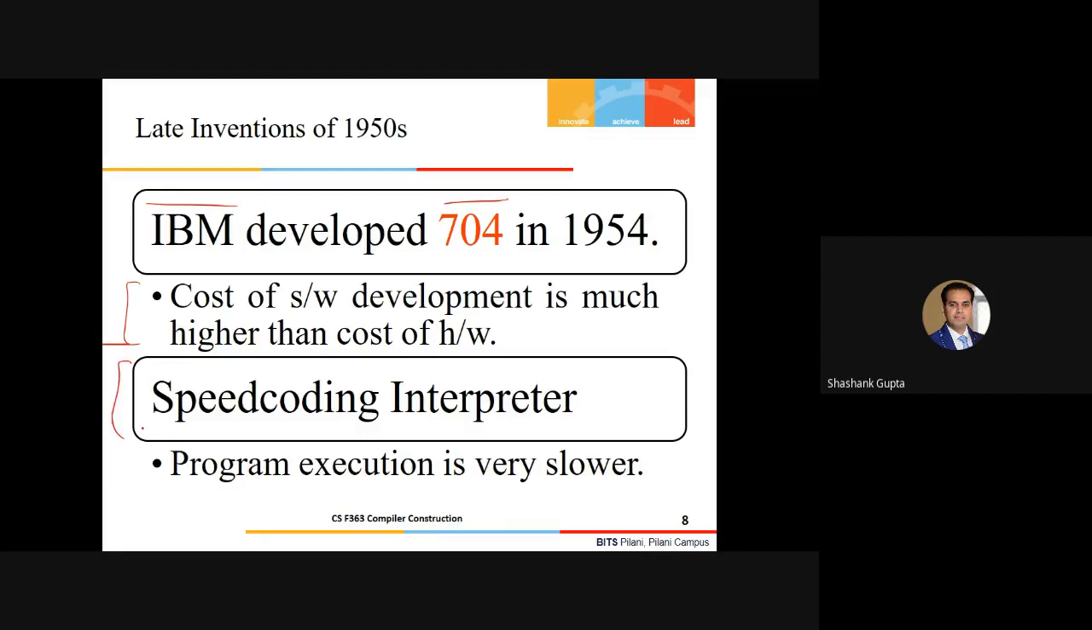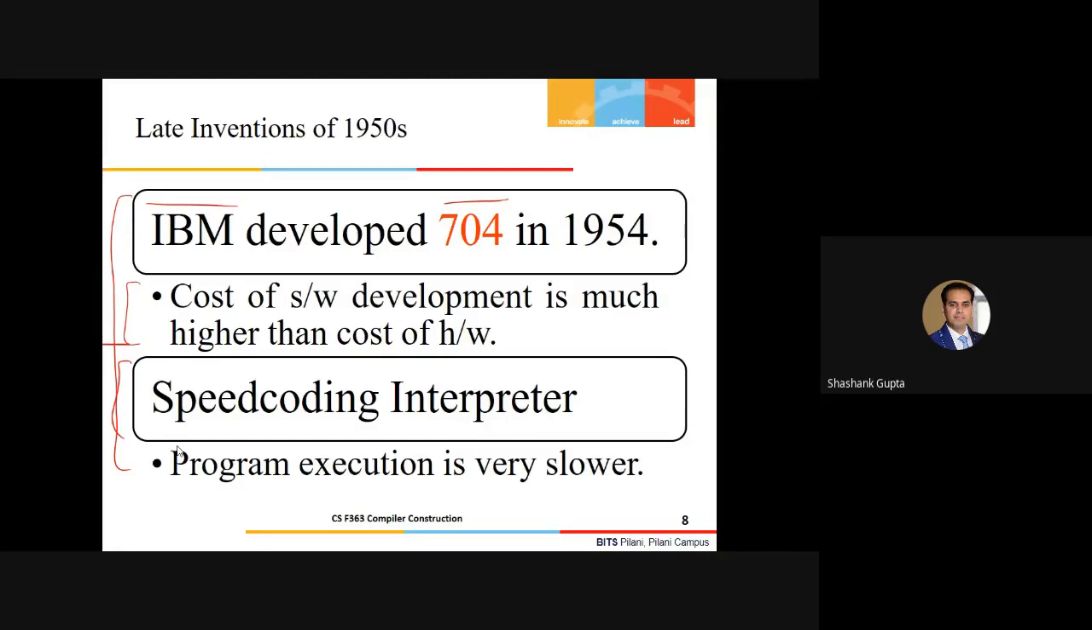Similarly, we have another invention, the speed coding interpreter, where program execution was considered very slow. At that time people used to say that programs produced this way executed much slower as compared to handwritten programs. So both of these important inventions were completely unacceptable. But so far, we haven't seen any explicit compiler.